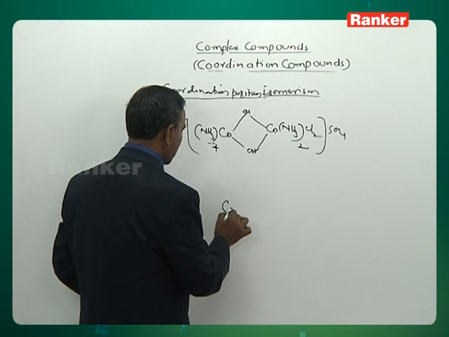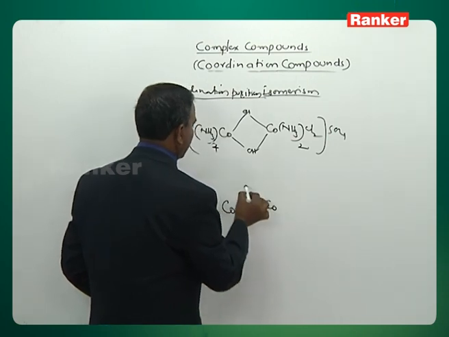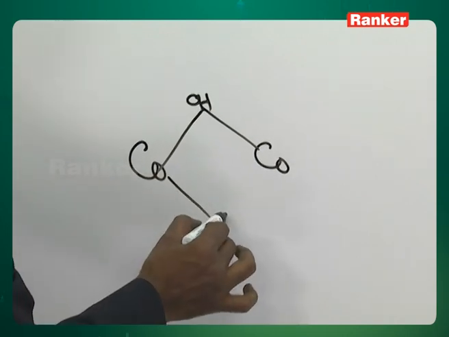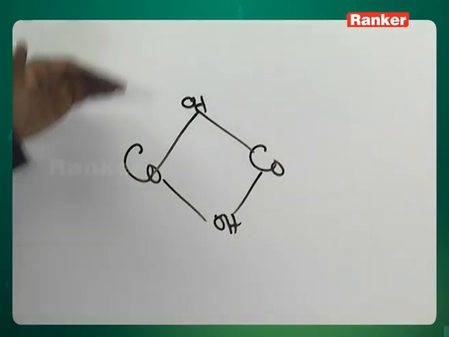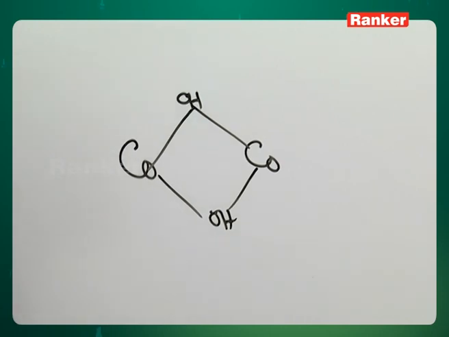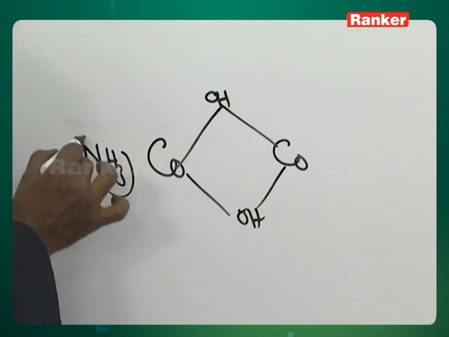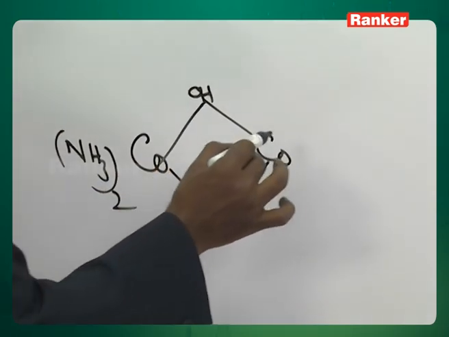Now you see, a symmetric complex is also obtained: Co, then OH. On either side there is the same number of ligands, let us write. Now, the same number of ligands and the same type of ligands also. NH3 taken twice.